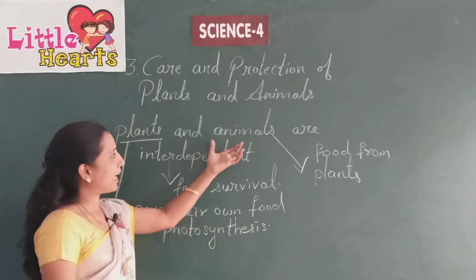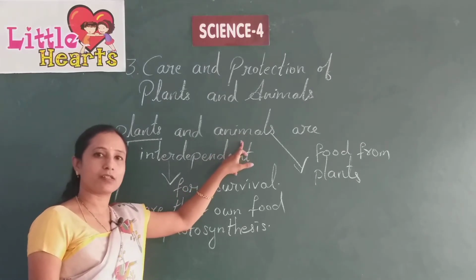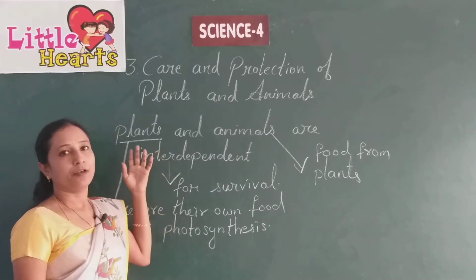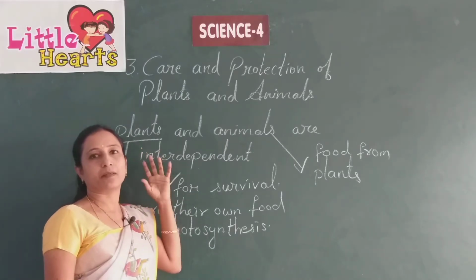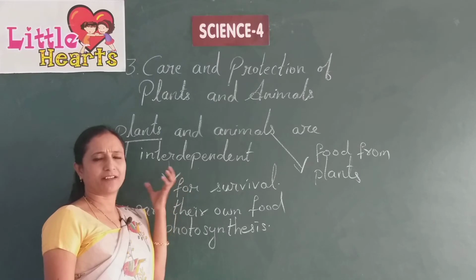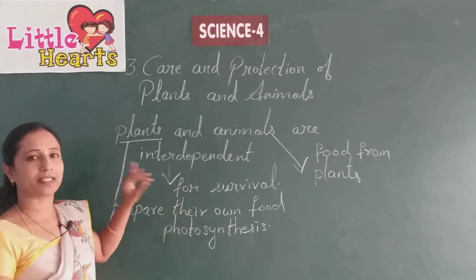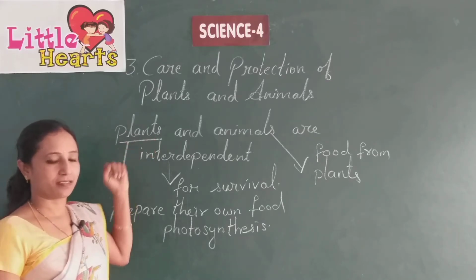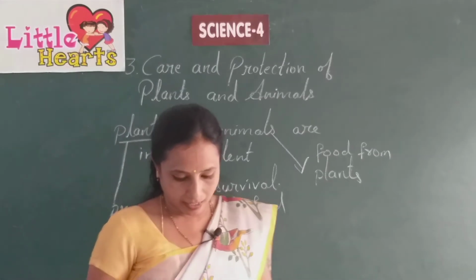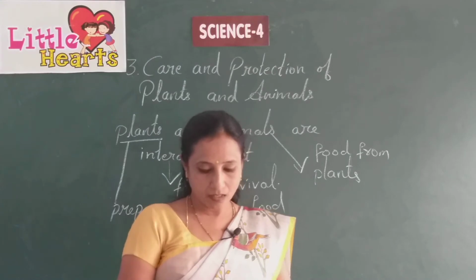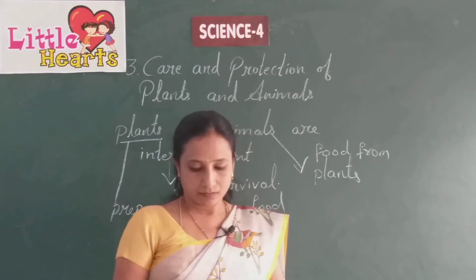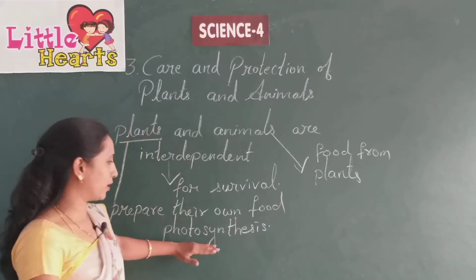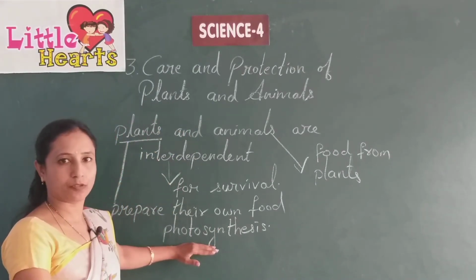As human beings also come under animals, human beings also depend on plants for food, for shelter, for medicines, for paper, everything in their daily life. All the things which we are using, we get from these plants. So these plants prepare their food through the process of photosynthesis.